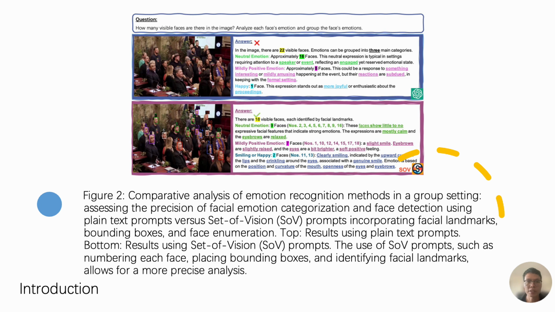By using our set of vision approach, the second example improves accuracy, identifying 18 faces with detailed emotion analysis through facial landmarks and bounding boxes. This method captures subtle expressions, like slight smiles and eyebrow movements, providing a more nuanced understanding of group emotions.